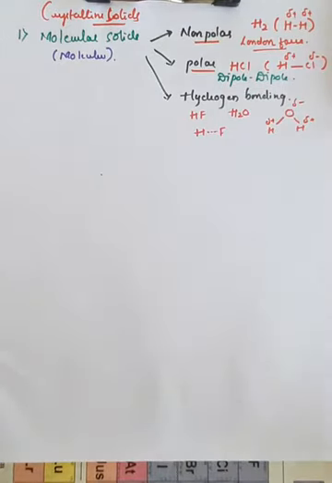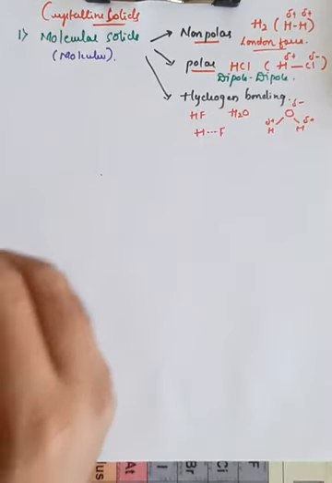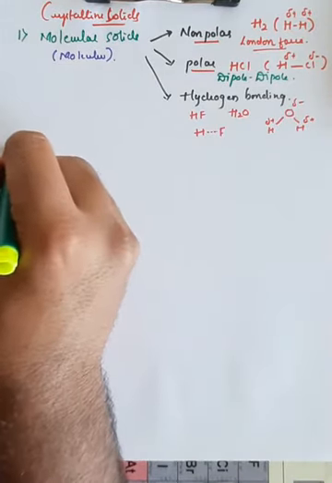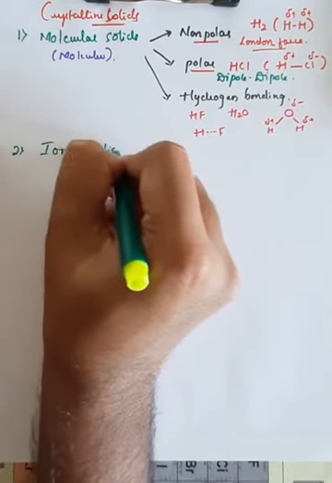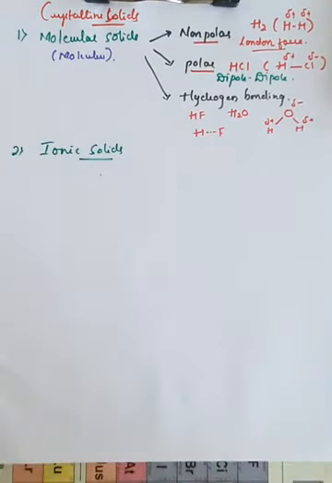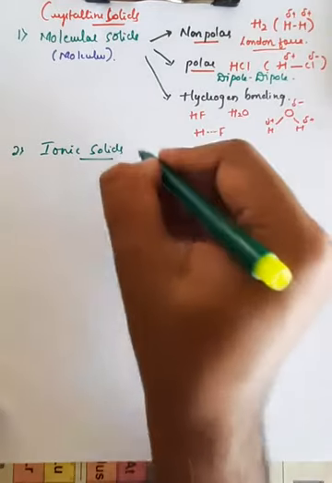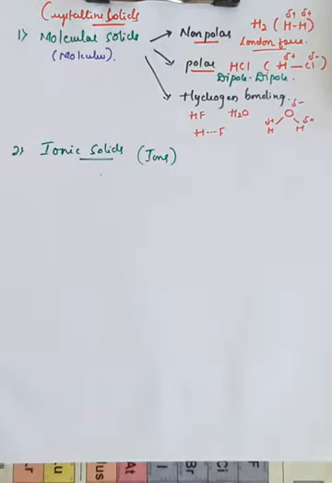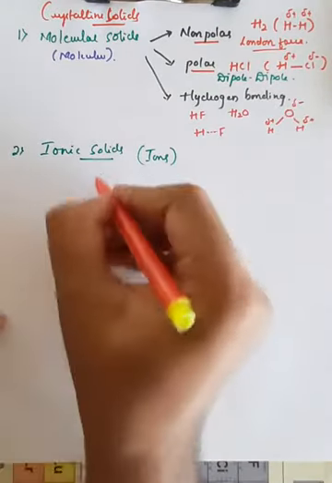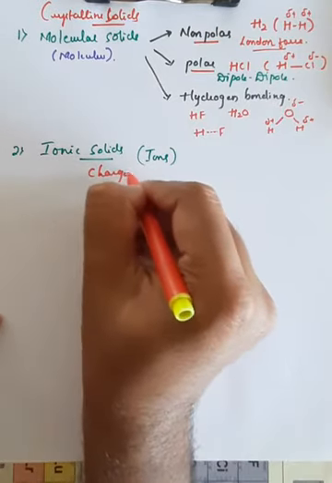So the second type of classification of crystalline solids is called ionic solids. In case of ionic solids, the particles which are present are ions, and the main thing which comes to our mind when we think about ions is that these are charged particles.